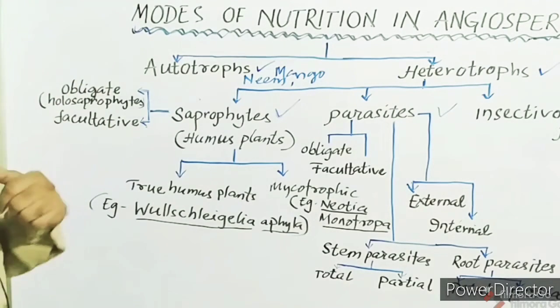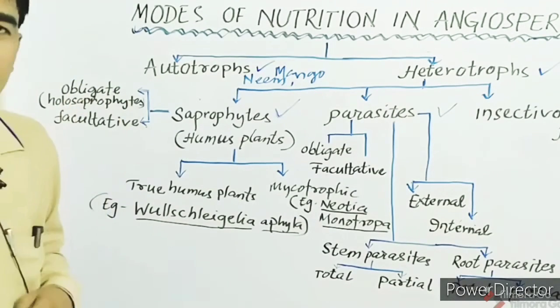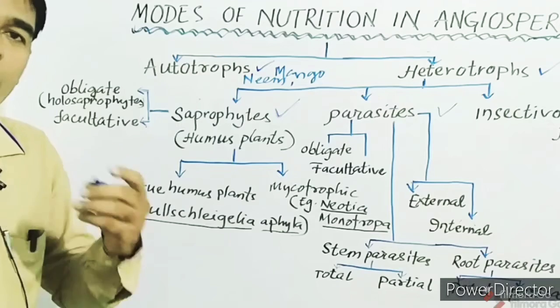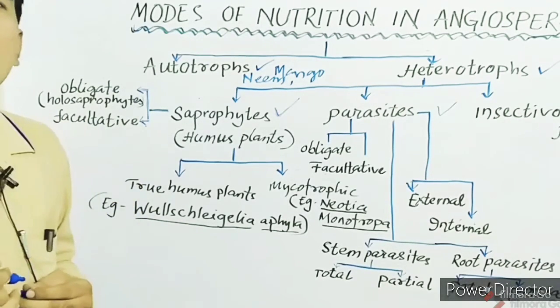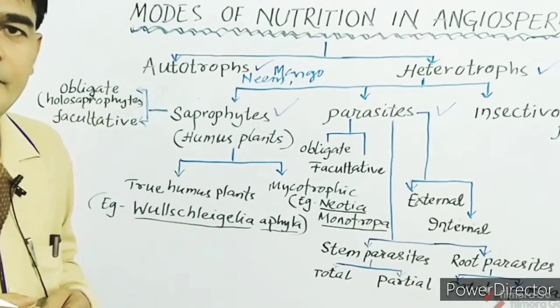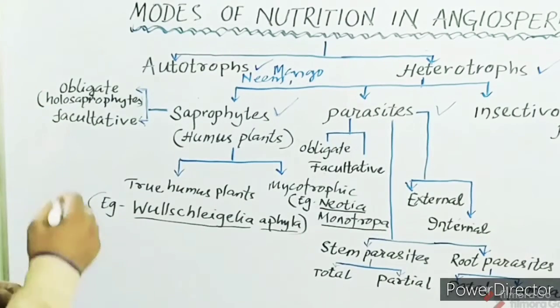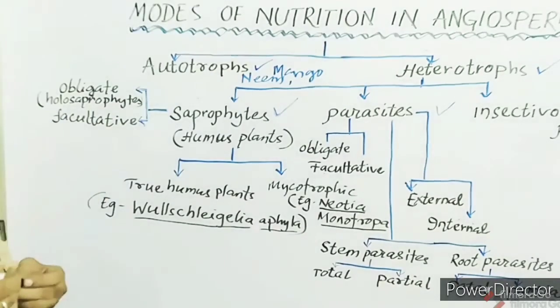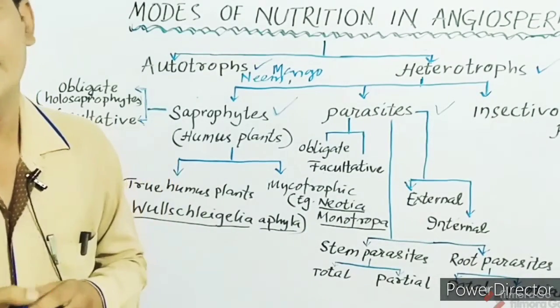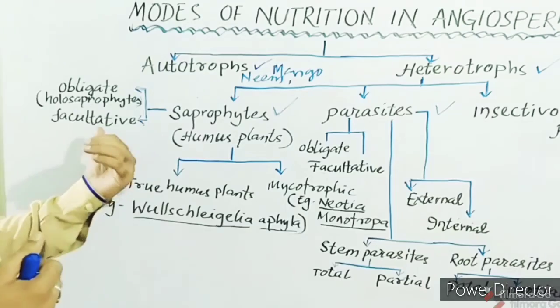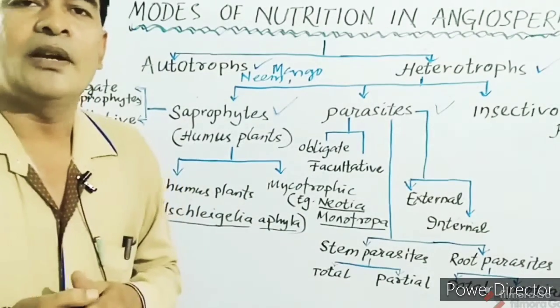The obligate saprophytes are strictly saprophytes, and they do not have any other modes of nutrition. But the facultative saprophytes perform other modes of nutrition too, besides living as saprophytes.